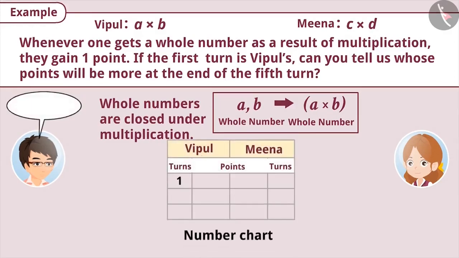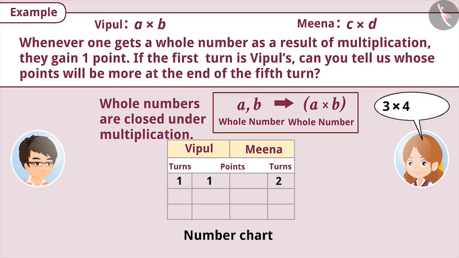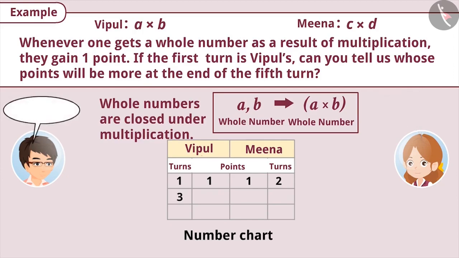Like here, Vipul picked the numbers 2 and 3 in the first round and the result of his multiplication was 6. Hence, Vipul's score increased by 1. Similarly, Meena picked the numbers 3 and 4 and after multiplying them, she got 12, which is a whole number too. Therefore, Meena will also get 1 point. Now comes Vipul's turn. Vipul picked the numbers 5 and 2. Will he get 1 point this time? Think about it.